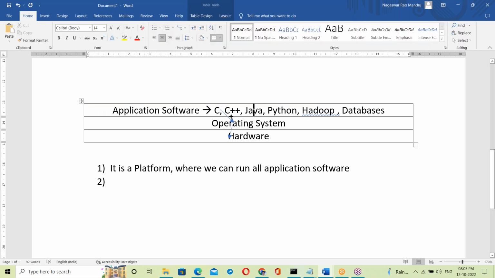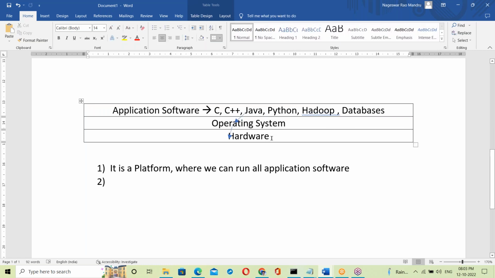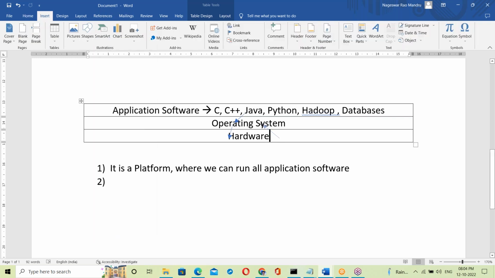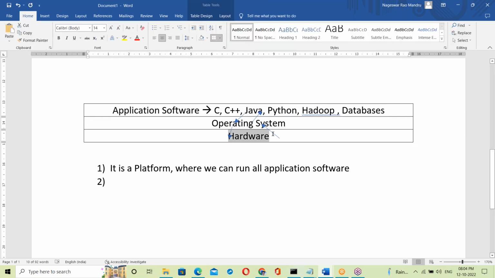Similarly for C++ and Java, all the application software. For reading data from the keyboard, input goes from the keyboard to the OS, and from the OS to these programs.